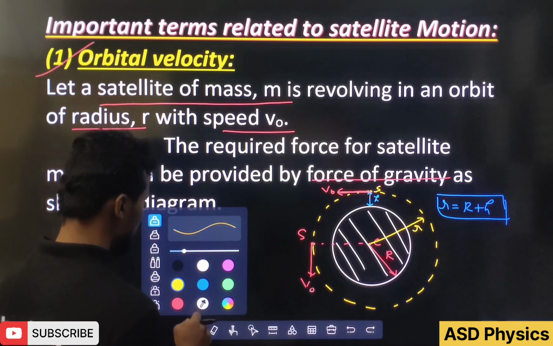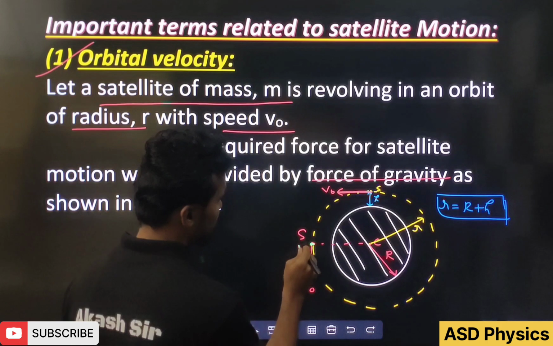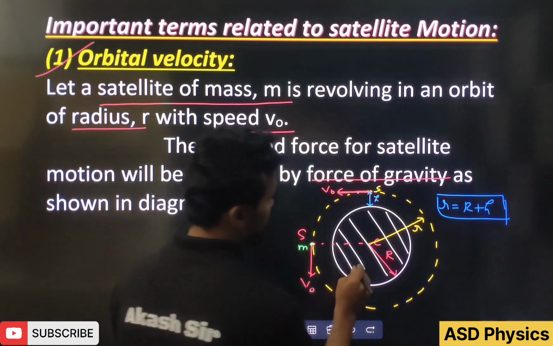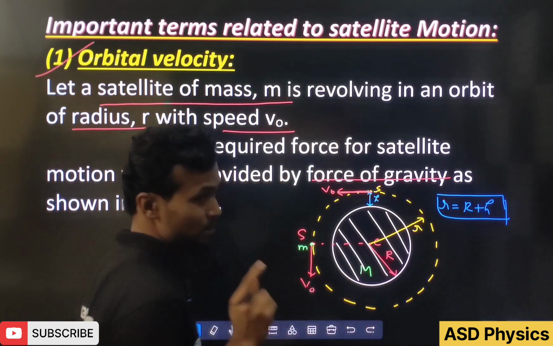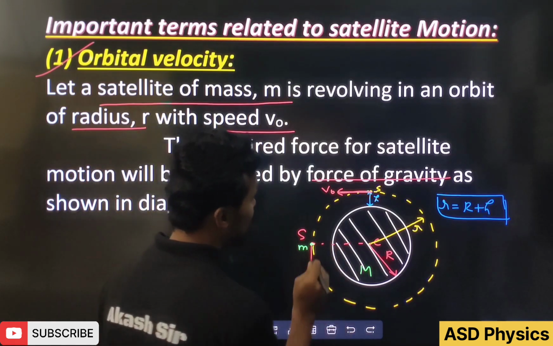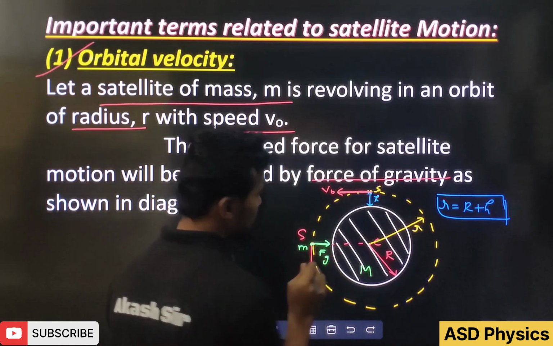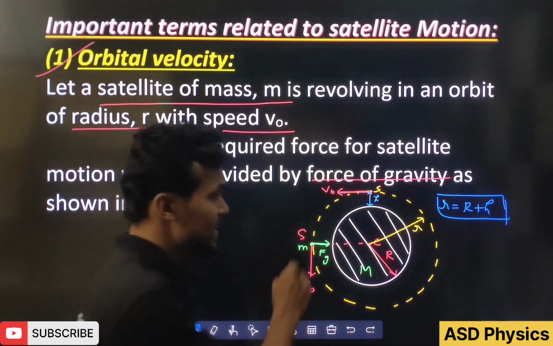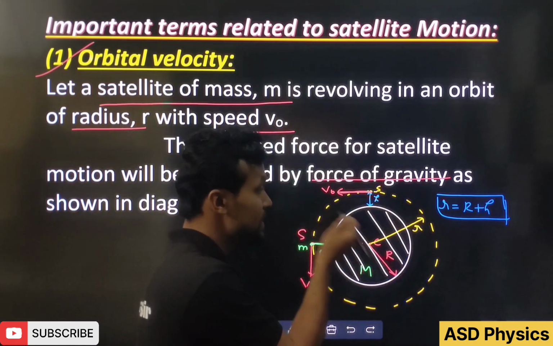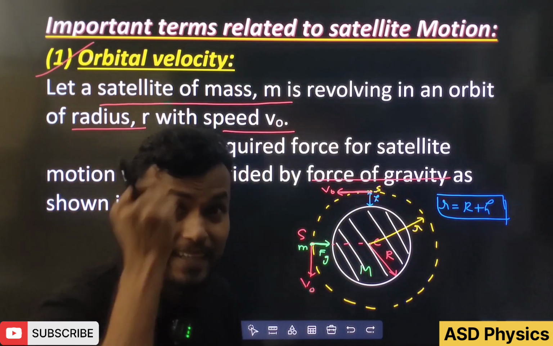So this satellite has mass small m, and the mass of the planet is capital M. Now you know very well from Newton's law of gravitation, two masses will always attract. That means this satellite will experience one gravitational force, and as the planet is very heavy, we call it the force of gravity.